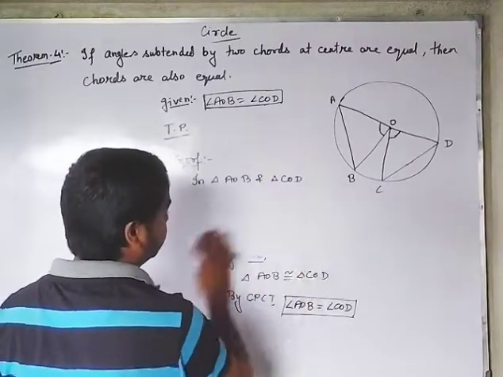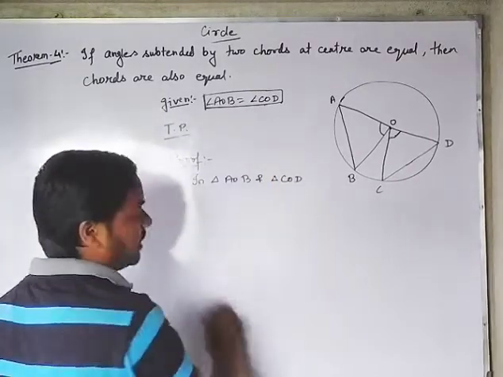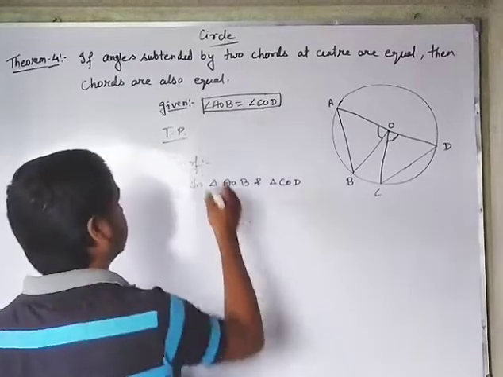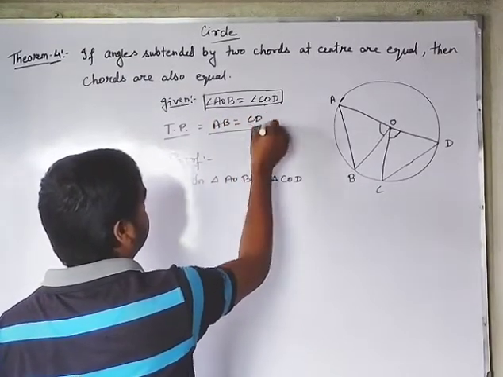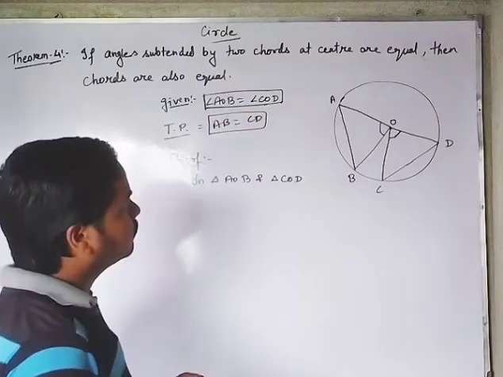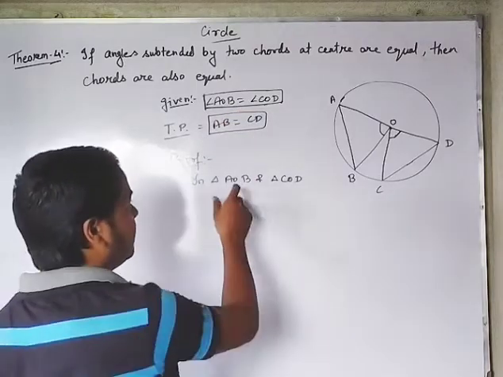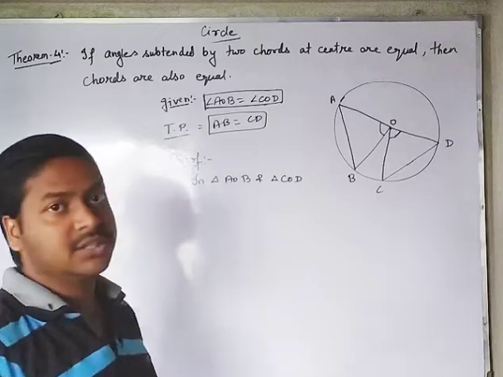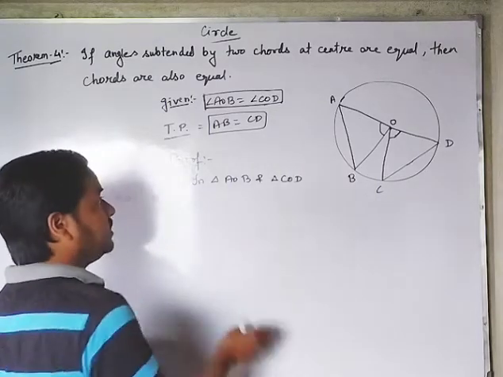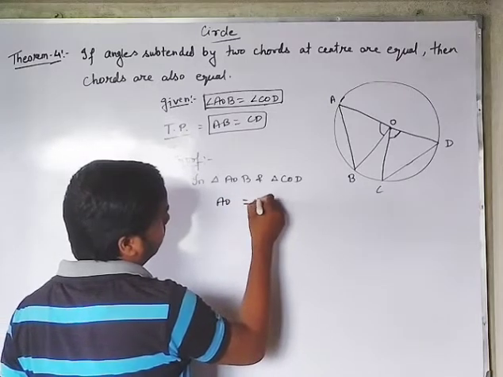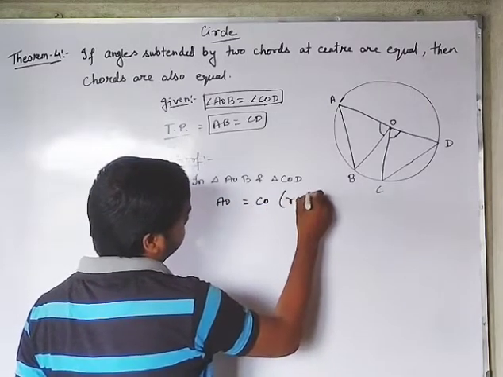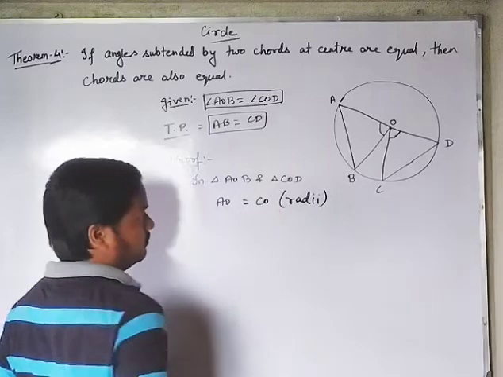With the same process we will prove it by making the triangles congruent. We need to prove here that AB is equal to CD. In the same way we will have triangle AOB and triangle COD. What will we take? Given part, AO is equal to CO, that is radii.